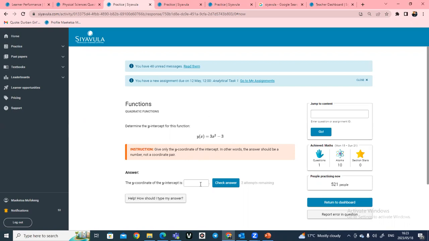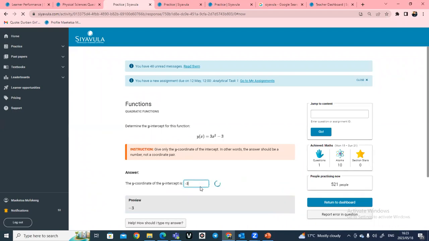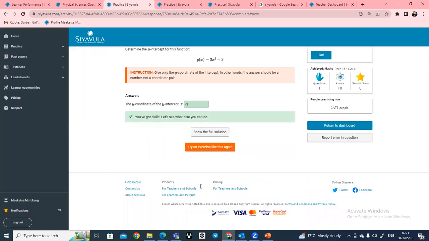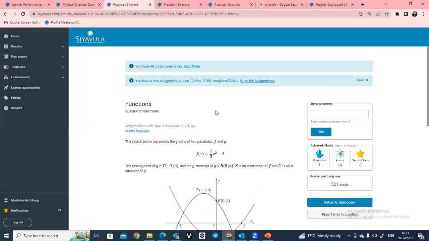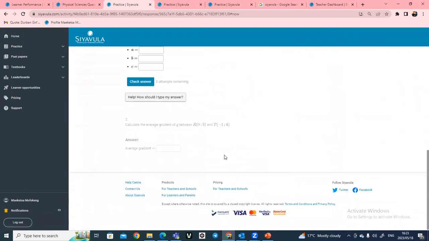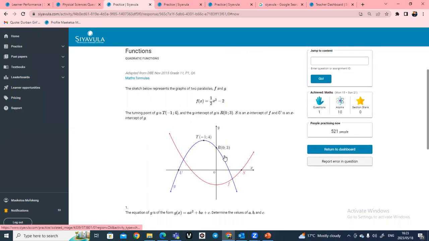Once learners have worked out this question, for example on a piece of paper, we'll just say, what's the answer for this one? Maybe it's -3, I'm not sure. So we got the answer correctly. Remember, you would have given them like 5 Siyavula question IDs. So after that, maybe they will go to question number 4339 like that. They can just type it in here, and it opens a question for them, and they'll be able to work it out on a piece of paper, and then voila, everything is done.